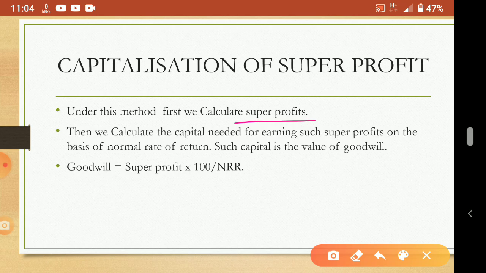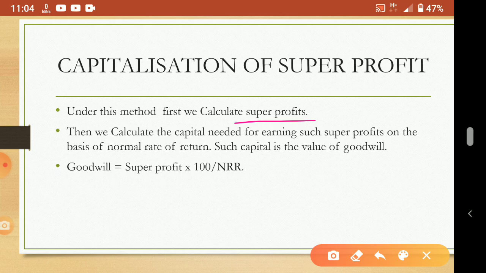So then we calculate the capital needed for earning such a super profit. In capitalization of average profit, what did we do? We calculated the capital required for earning that average profit. So here, calculate the super profit, then calculate the capital required for earning such a super profit.